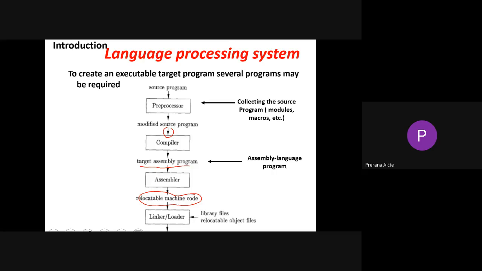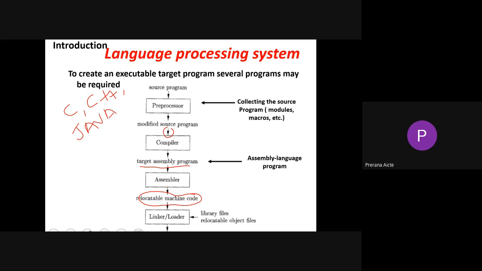There are different types of source programs available in today's market, like C, C++, Java, Python, and all. All these we call source programs. C is a type of source program. C++ is a type of source program. Java, object-oriented programming through Java, is a type of source program.